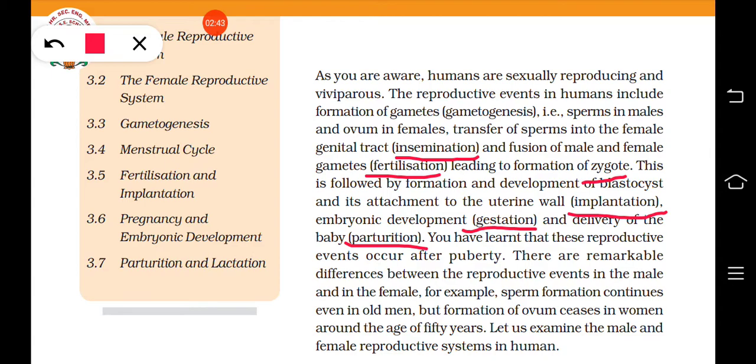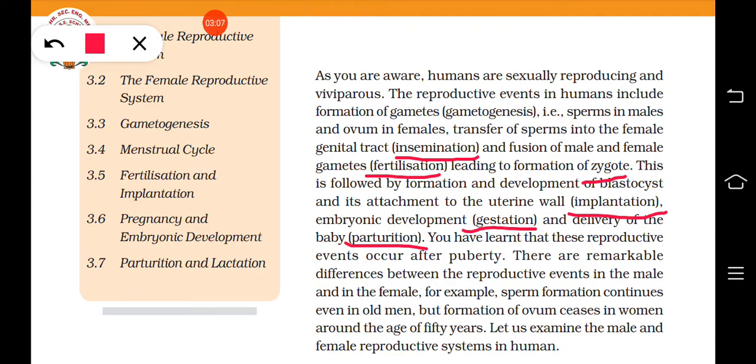We will study that in detail. Then the transfer of the sperms into the genital tract of the female is known as insemination. That is followed by fertilization, then implantation, gestation, and parturition. All these are the different stages in the process of reproduction.